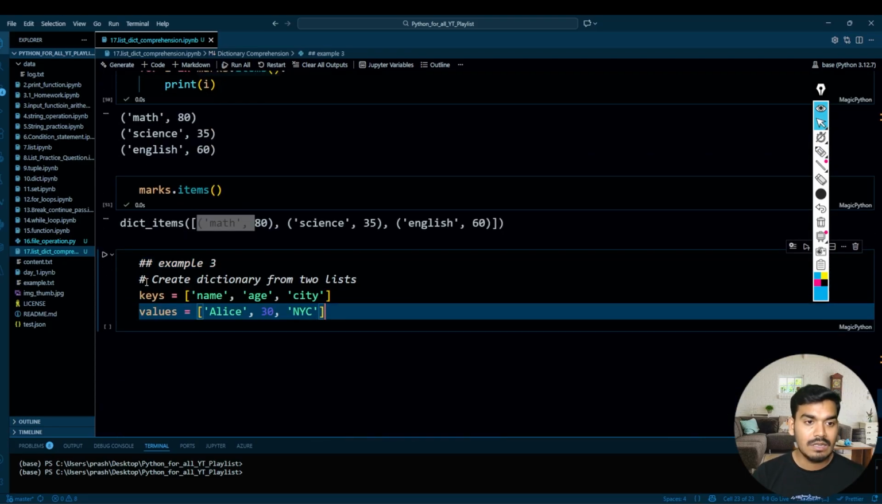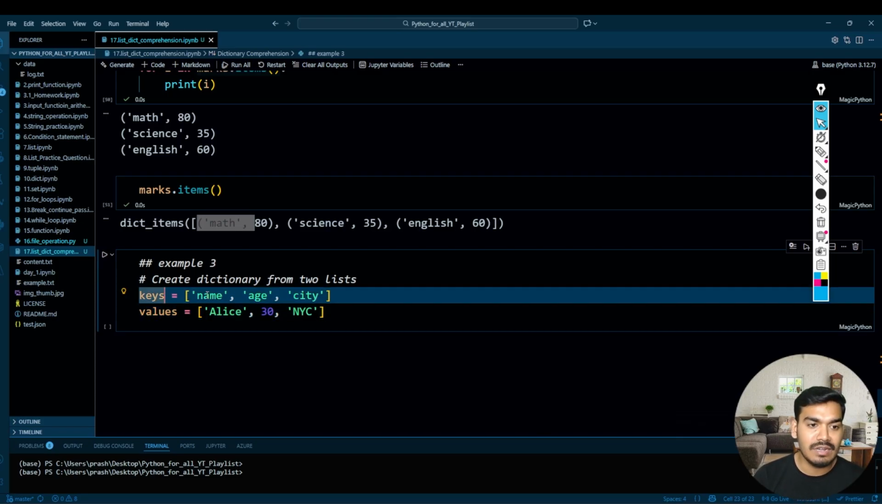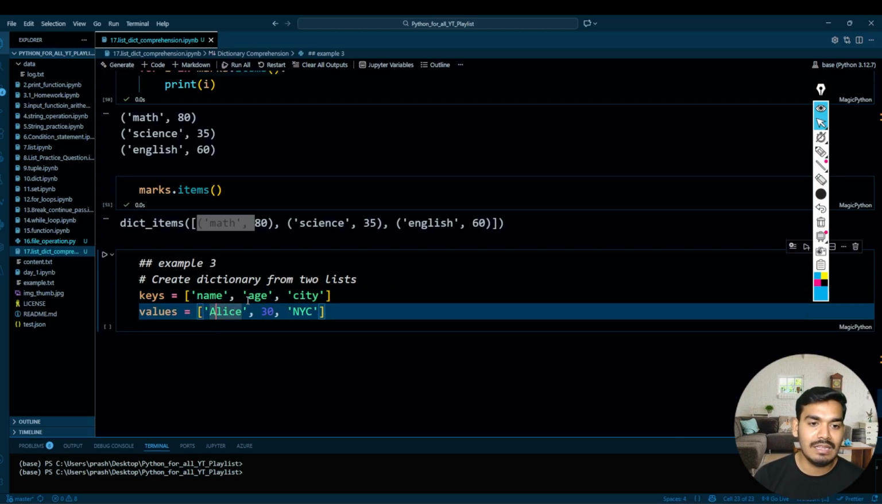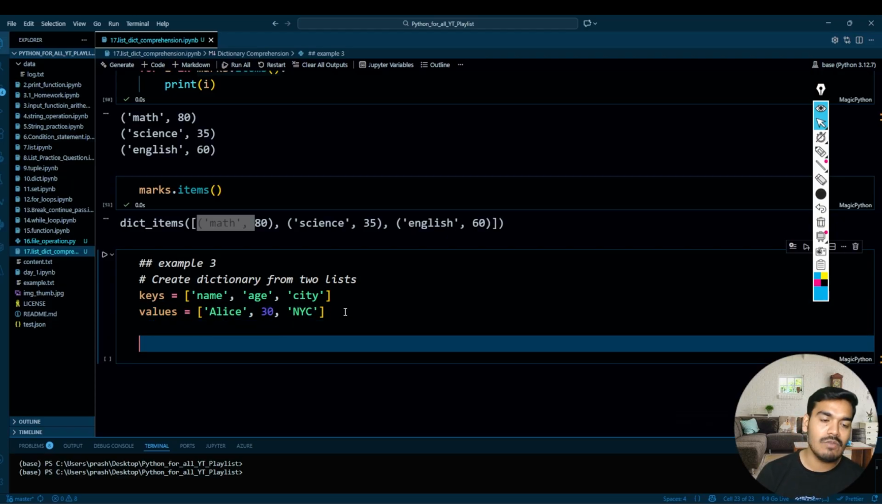I have this list, create a dictionary from this. So I have one key, that is name, and we have a value corresponding to that key. So name Alice, age 30, city NYC, New York City. And I want to create the dictionary out of that.